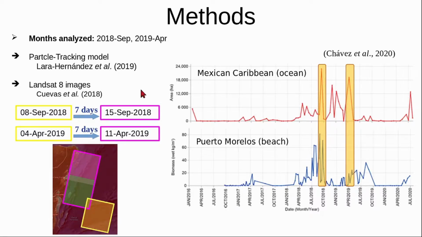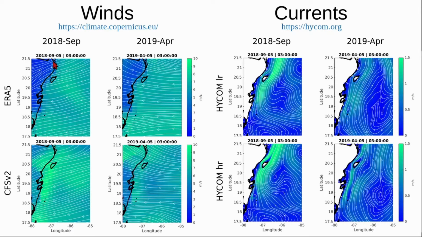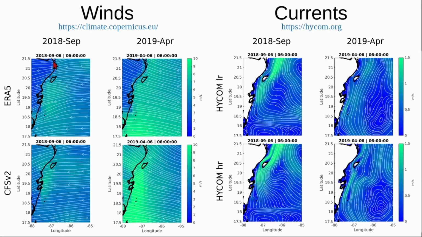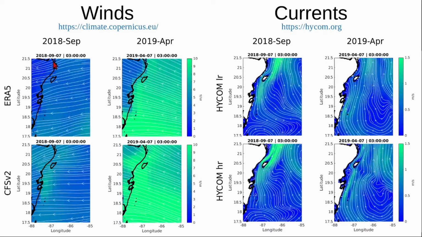I developed a particle tracking model which uses the velocity fields of ocean currents and wind. We also performed sargassum detection with satellite images to compare and validate the modeling results. We used winds from two reanalyses, ERA5 and CFS version 2.